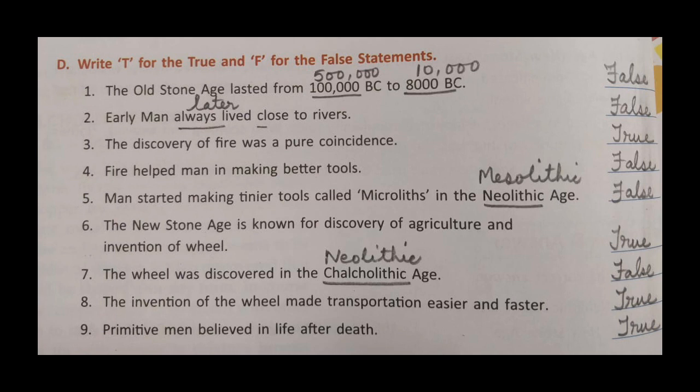Number 4, fire helped man in making better tools. That is false. Number 5, man started making tinier tools called microliths in the Neolithic age. That is again false. They made microliths in Mesolithic age. Number 6, the New Stone Age is known for discovery of agriculture and invention of wheel. True. Number 7, the wheel was discovered in the Chalcolithic age. That is false, and we are going to correct it and make it Neolithic age.